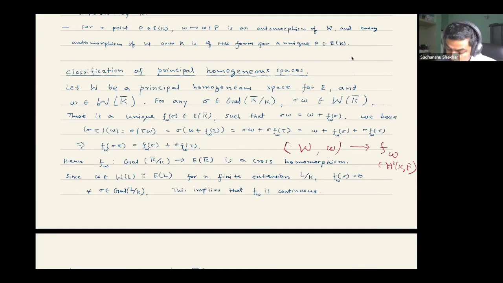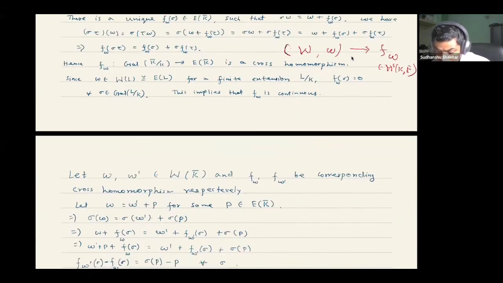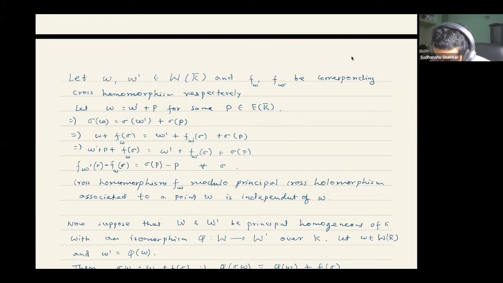From the fact that W will always have a point over a finite extension of K, we also notice that this f_w is actually a continuous cross homomorphism, which becomes trivial over an extension. This is important. So now we have a principal homogeneous space W and a point small w on that, and associated to that we have a cross homomorphism f_w. Now we would like to show that.